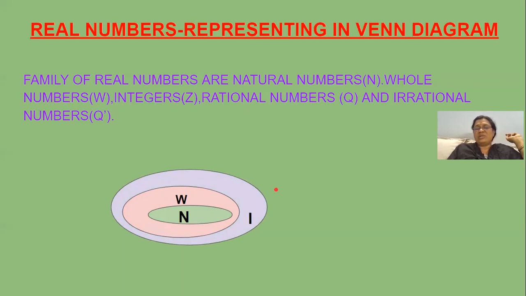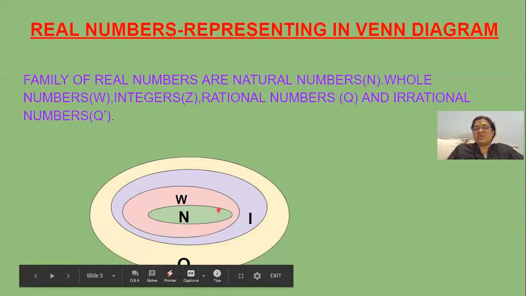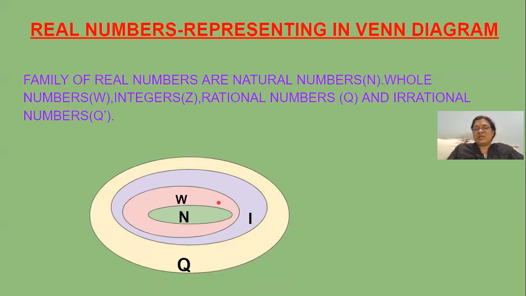So you know what the integers are? Integers are negative numbers, positive numbers, and the 0. The whole family are integers. So naturally, natural numbers and whole numbers come under integers. And in rational numbers, we can include whole numbers, natural numbers, and integers. So finally, we can say that natural numbers are a subset of whole numbers, whole numbers are a subset of integers, and integers are a subset of rational numbers.